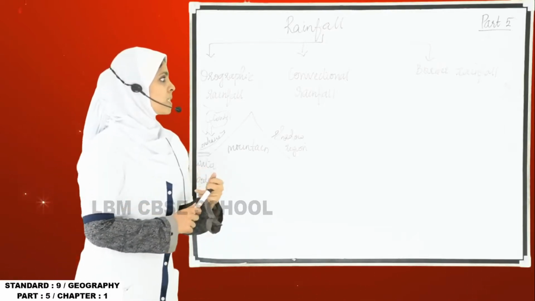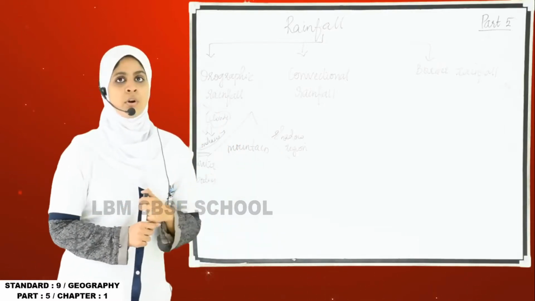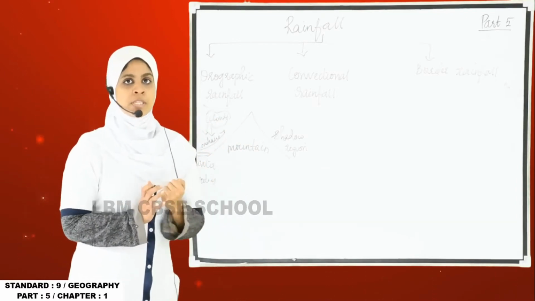And in the next class I will be discussing convectional rainfall and border rainfall, and these two are the last topics of your first chapter in geography.